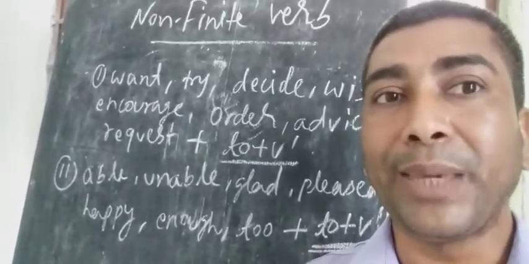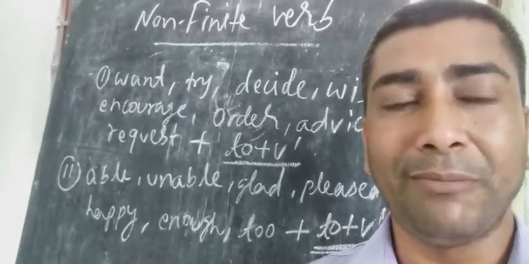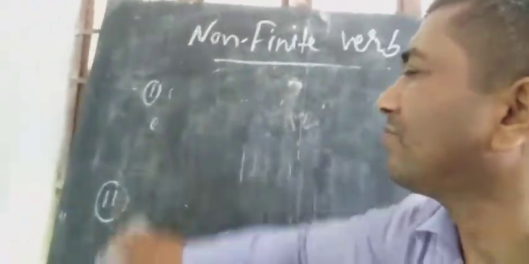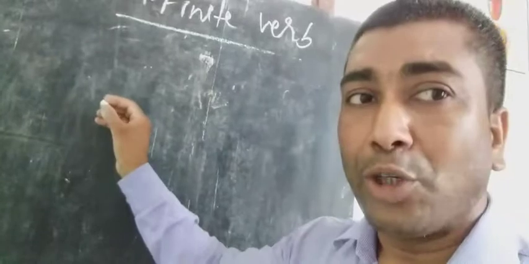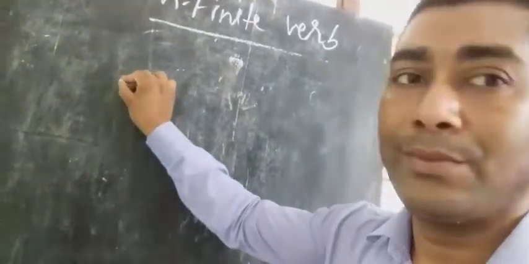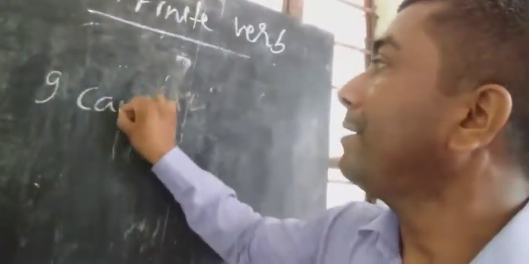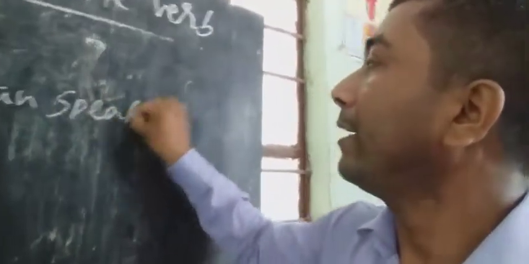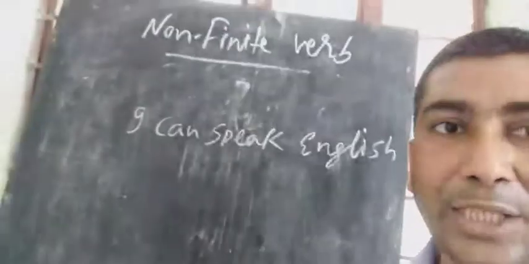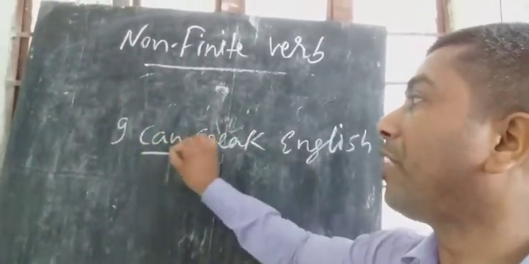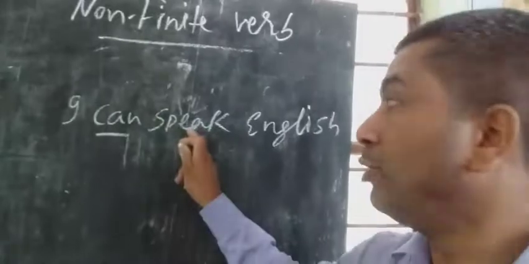Example, I can speak English. Can is a helping verb. After this helping verb, infinitive without to. The rule I told you is that after some helping verbs, infinitive is used without to.